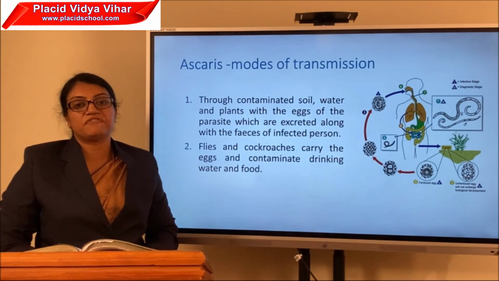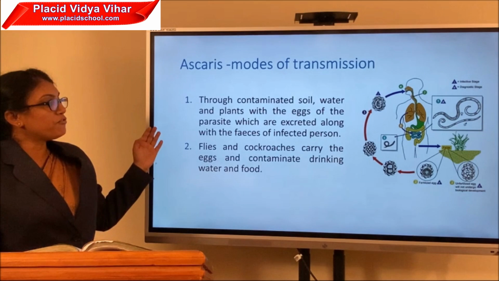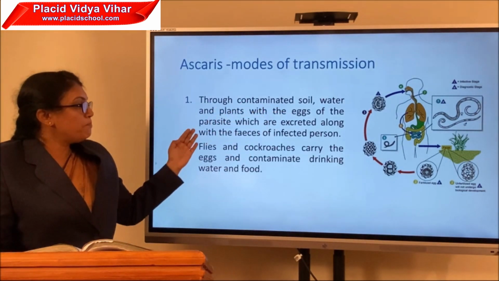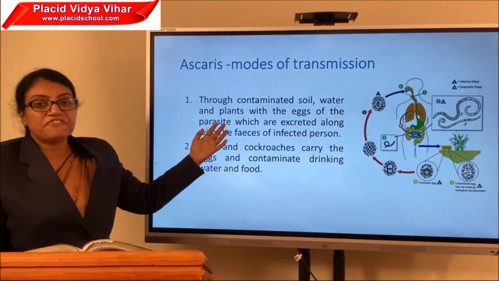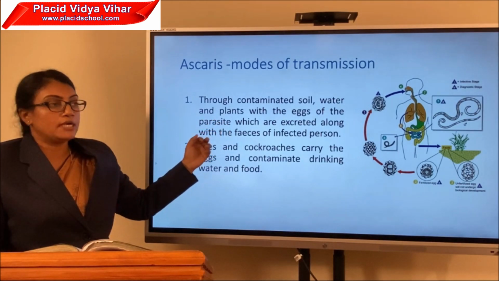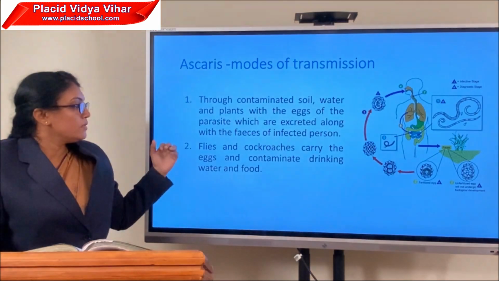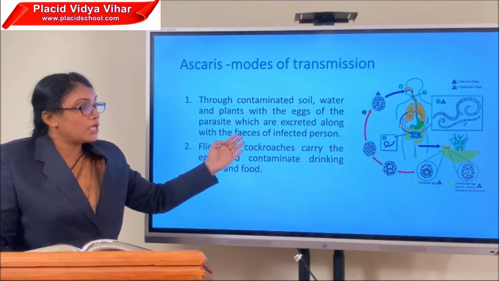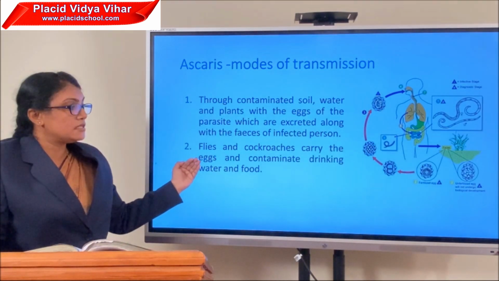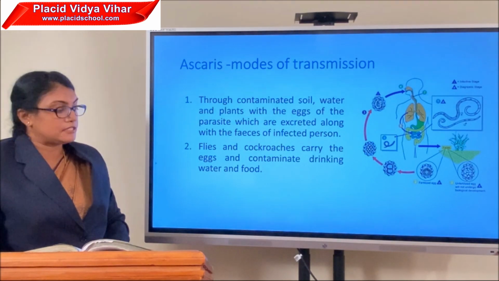Now about the modes of transmission of Ascaris. It can be transmitted through contaminated soil, water and plants because they get infected with the eggs of the parasite that are excreted along with the feces of the infected person. Flies and cockroaches act as mechanical carriers to carry these eggs from soil towards the food and food particles.